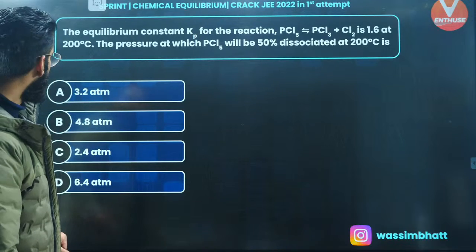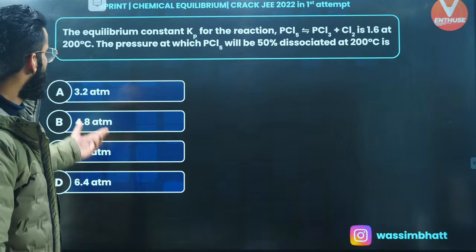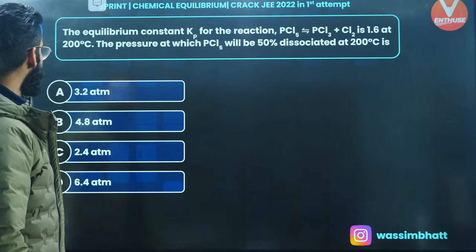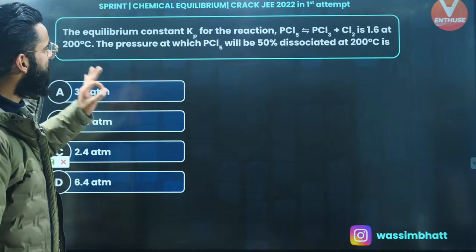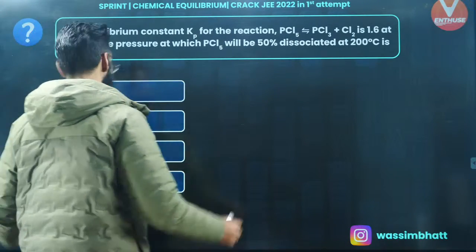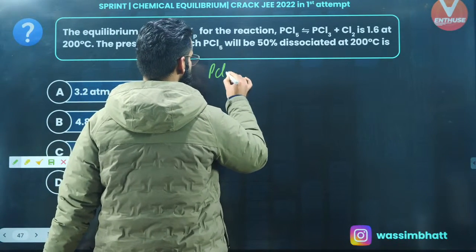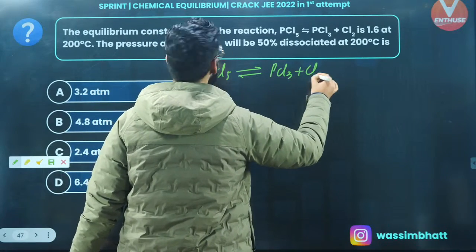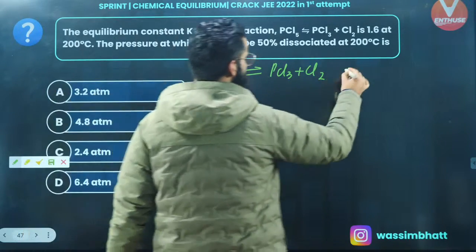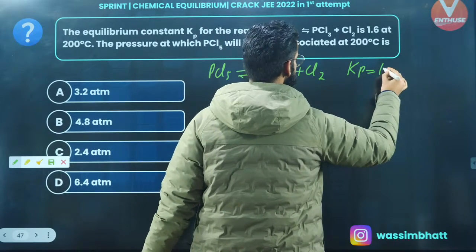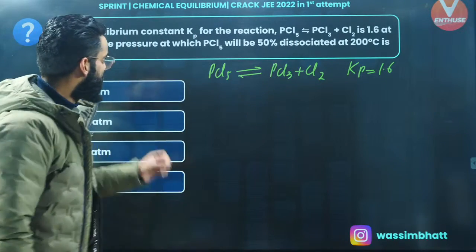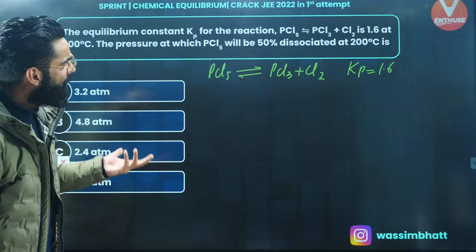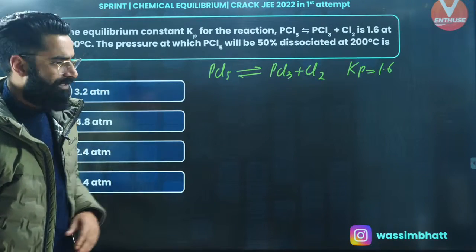Okay, one more question we have. See what the question says. The equilibrium constant Kp for the reaction. The reaction that's given to me is PCl5 in equilibrium with PCl3 plus Cl2, right? The equilibrium constant Kp for this reaction is given to me as 1.6 at 200 degrees centigrade. Find the pressure at which PCl5 will be 50% dissociated at 200 degrees centigrade.